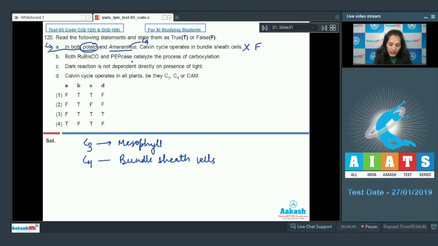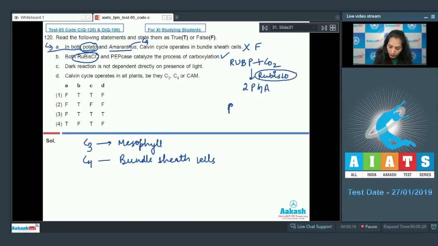B. Both rubisco and pepcase catalyze the process of carboxylation. It is true. How? Rubisco catalyzes the process of carboxylation: RuBP combines with CO2 to give you 2 molecules of PGA, and this process is catalyzed by rubisco.